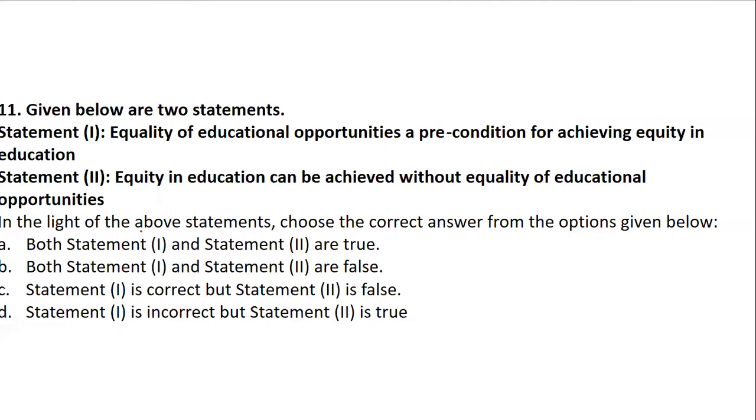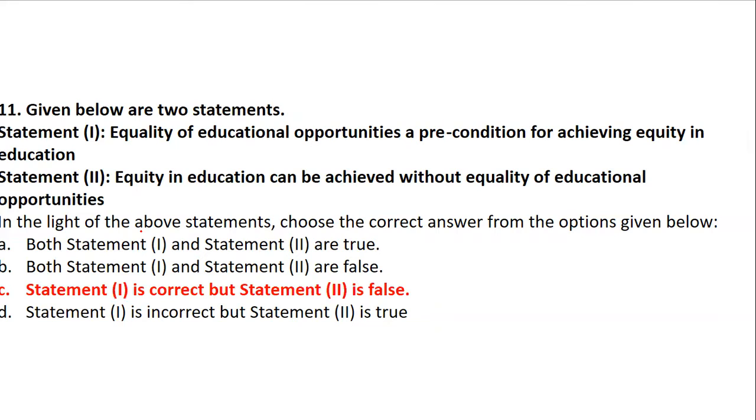So what exactly will it be? From the given statements, are statements 1 and 2 true? Are statements 1 and 2 false? Is 1 correct and 2 false, or 1 incorrect and 2 true? So what is it talking about? I hope you see the words are twisted. You have to be very careful with the words, because the answer is right, but if you get confused, you may end up selecting a wrong option. So statement 1 is correct, but 2 is false.